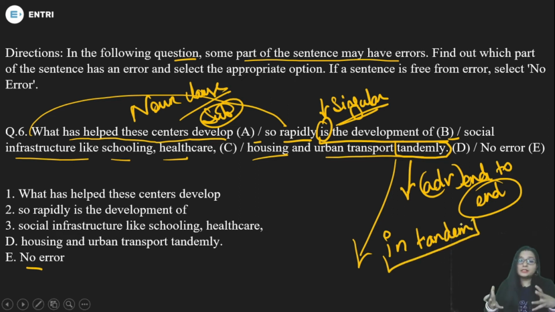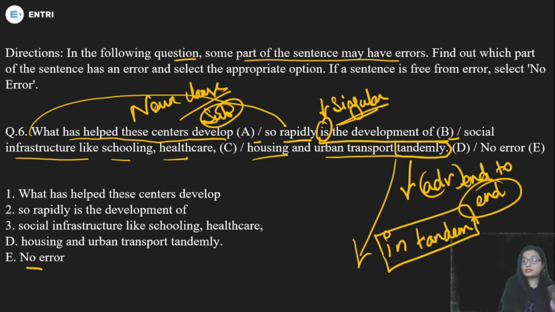When something is going along together, when something is happening and another thing is also happening simultaneously. In this context, we use tandem, as some things are happening equally, parallelly, like social infrastructures like schooling, healthcare, housing, urban transport in tandem.